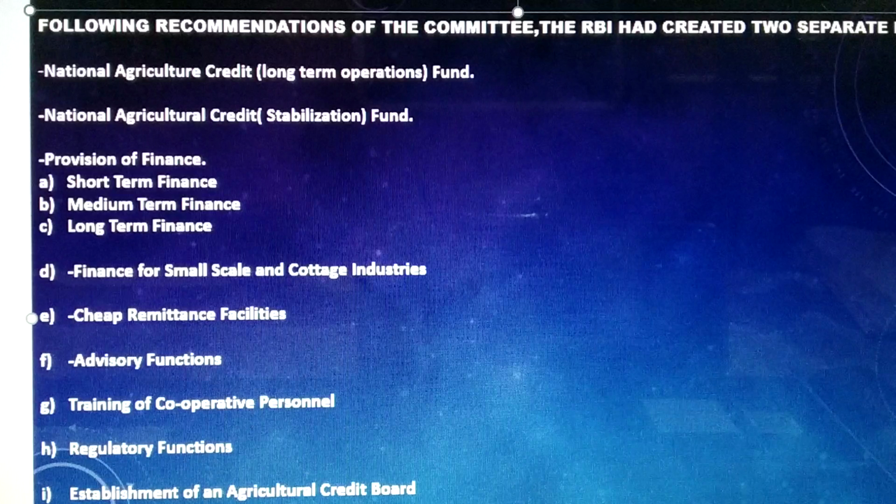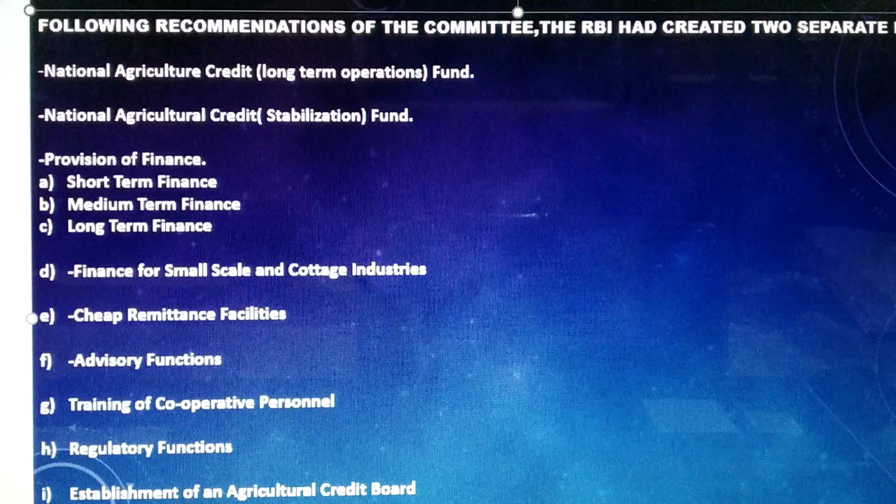Policy issues related to agricultural credit are referred to this board for advice from time to time. And the board has constituted two standing committees, one for advising on problems of financing in specialized fields of cooperative activities such as small scale and cottage industries, and also distribution and marketing functions, and the other on problems of long-term credit for agriculture. Okay students, so that was something about establishment of an agricultural credit board.